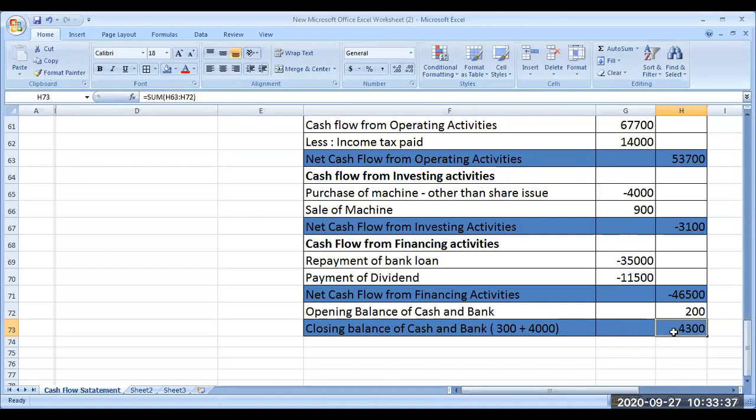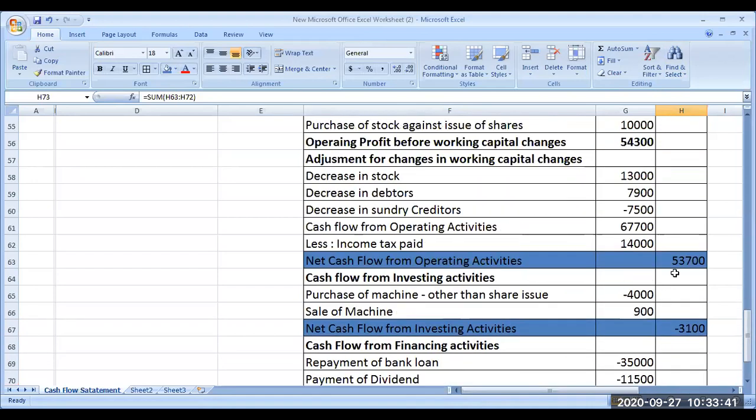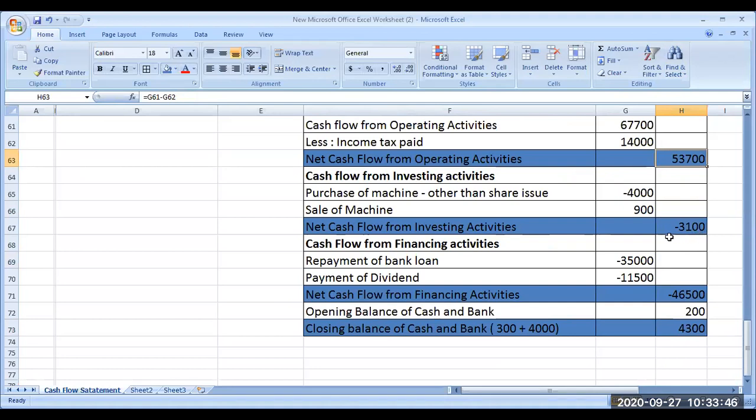Today 4,300 is remaining with me, but how much did I really generate? I generated 53,700. After generating that, I have met some investing activity outflow and some financing activity outflow. That is why my remaining balance is only 4,300. So immediately looking at the closing balance of cash and bank and drawing any inference about the company is illogical.